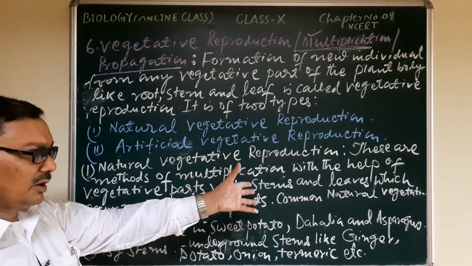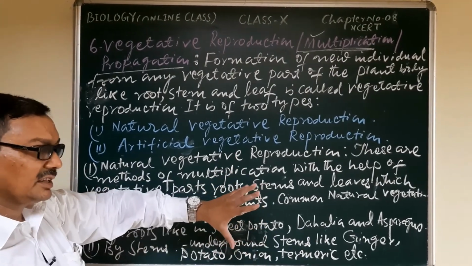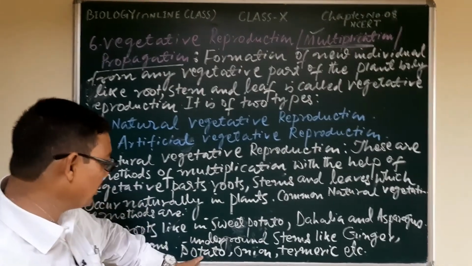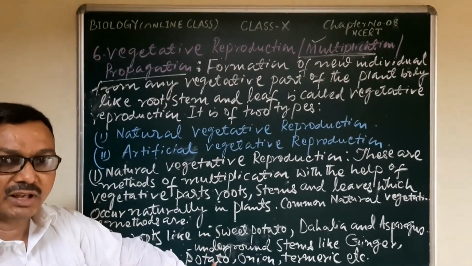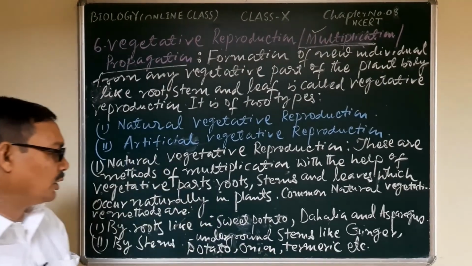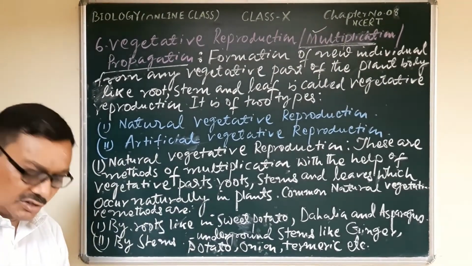This rhizome of ginger and turmeric is also a source of vegetative reproduction. Similarly, the tuber of the potato is also a source of vegetative reproduction. Similarly, the bulb of the onion is also a source of vegetative reproduction.